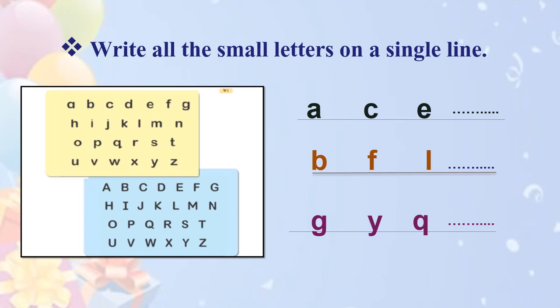See now, these A, C, E, they have a semicircular shape. So they have to be written in this way, as I have written on the line. B, F, L, they are in standing shape. Again you will place them on the line. And in the last line there are G, Y, Q.